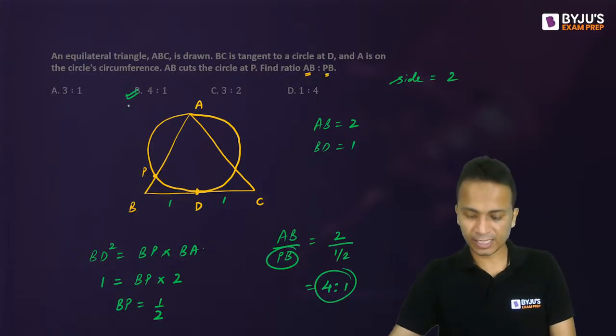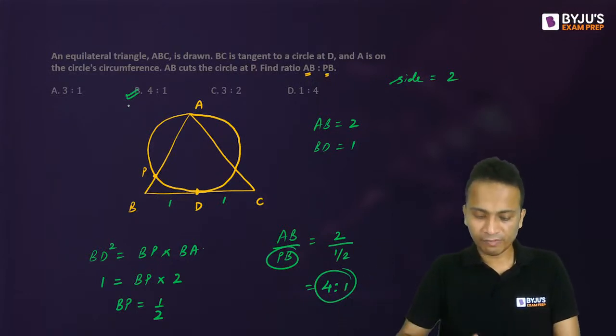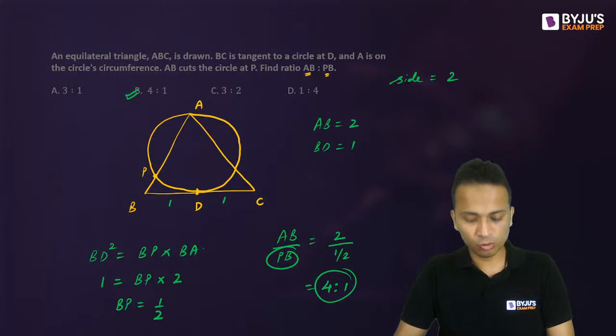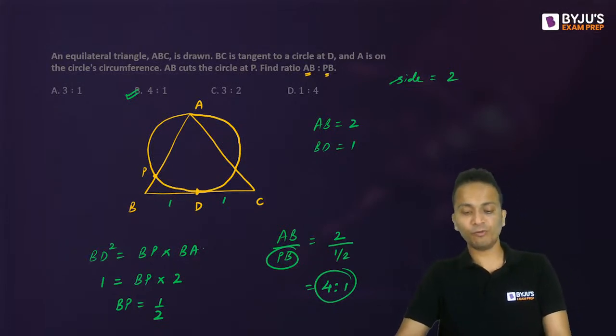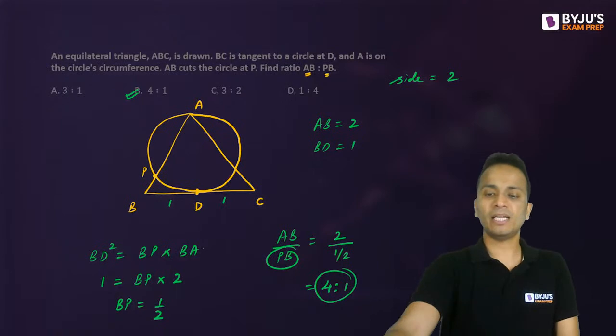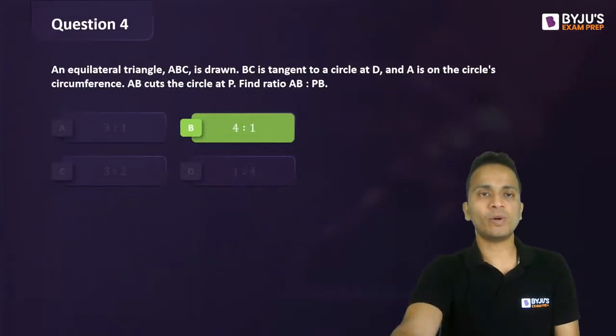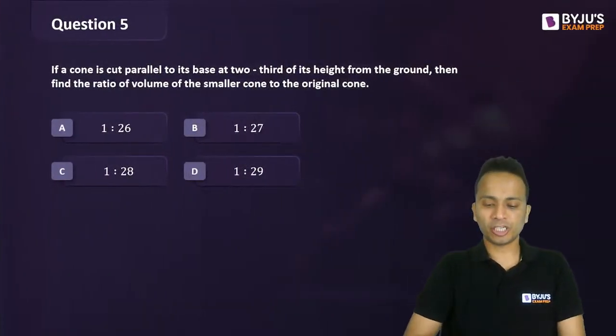And the correct answer is option B, which is given by Mayank, Anu, Kaushal, and Jyoti. 4 people have given a correct answer. Nice, good. So yes, 4:1 is the correct answer. Next question, question number 5.